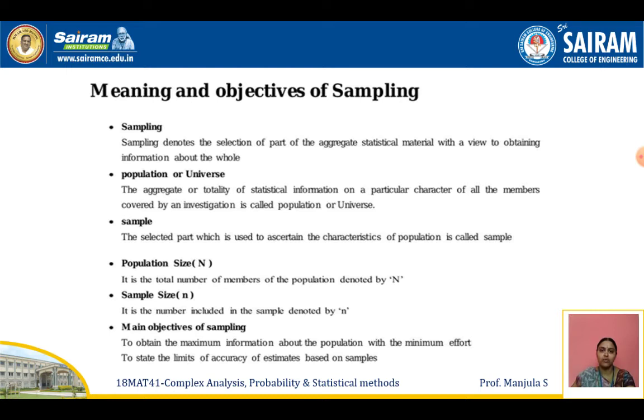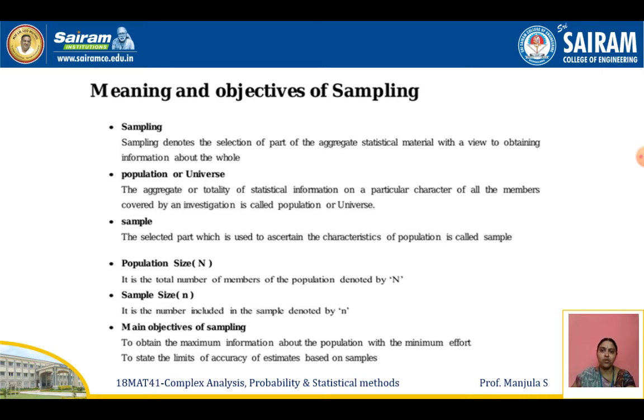In that population we are taking one or two, so that piece we are going to call a sample. The selected part which is used to ascertain the characteristics of the population is called the sample.